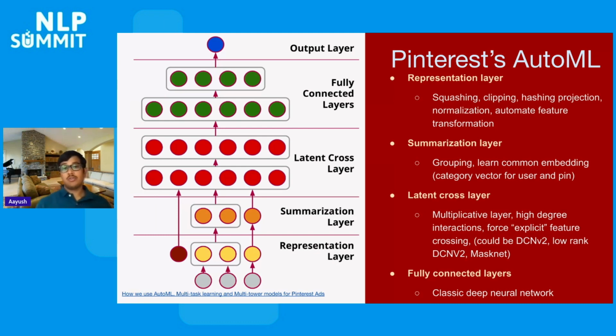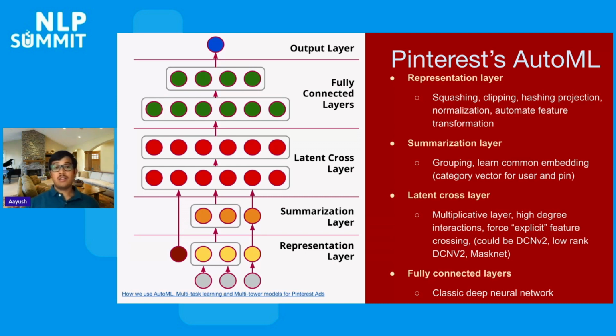Then we also had a notion of a summarization layer. This takes in the knowledge from the previous world, where we wanted to handcraft features together. So here we could define two features to be learned together, such as a category vector for a user and a pin. These features, like category vectors or annotations, are coming from a natural language processing understanding of the pin and the user and what they have interacted with. Going forward, we tried to reduce the reliance on this summarization layer because it was still a manual and handcrafted way to decide what features need to go together.